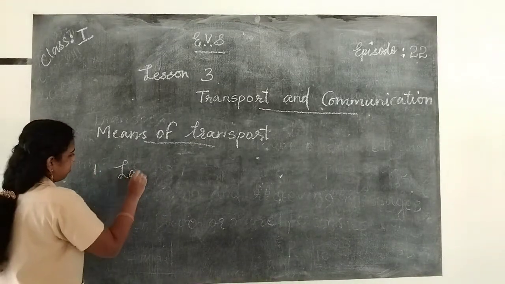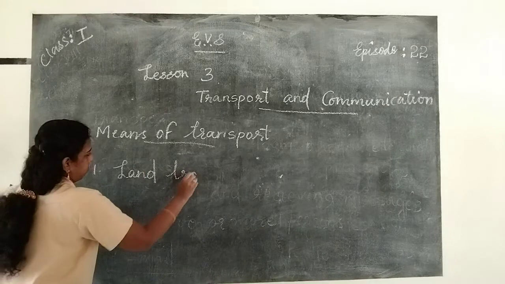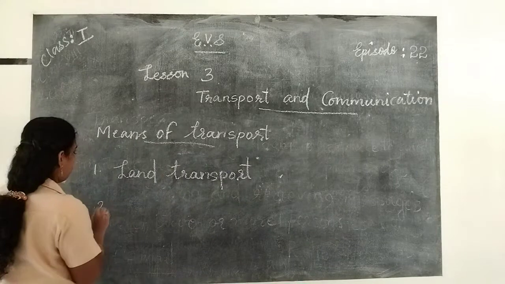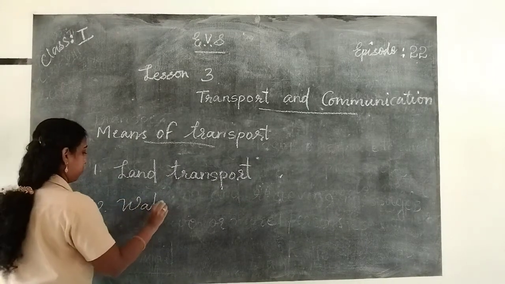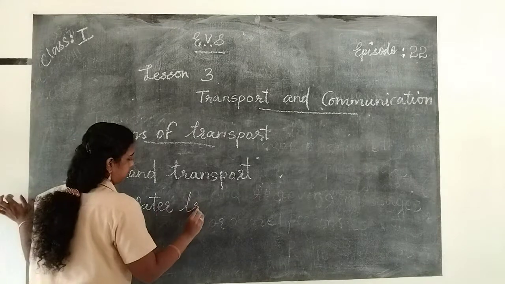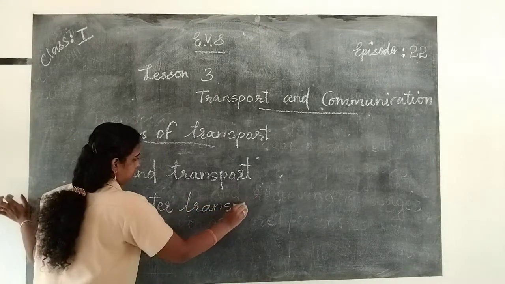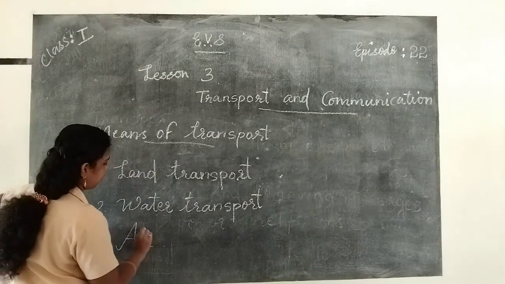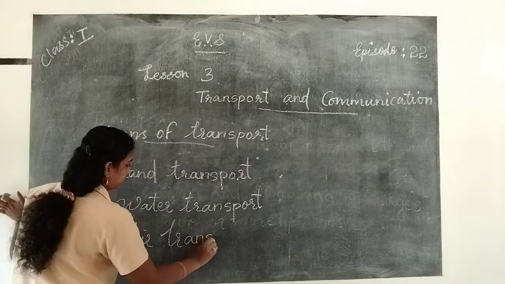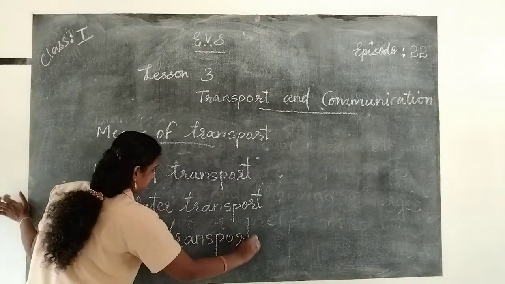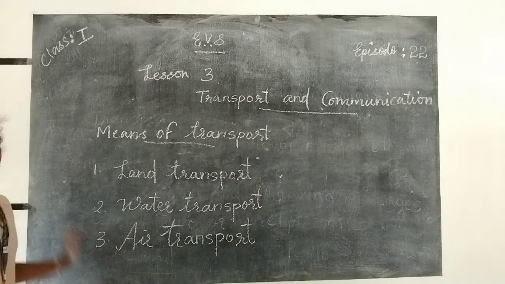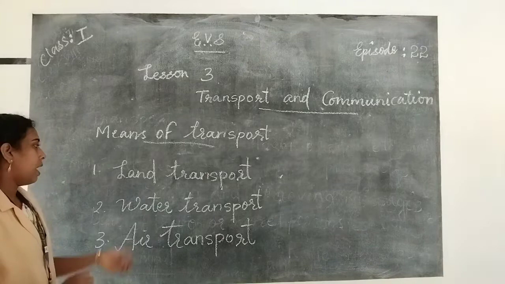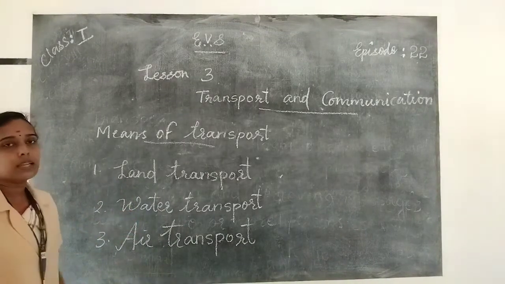Land transport, water transport, and air transport. So the three means of transport are land transport, water transport and air transport.